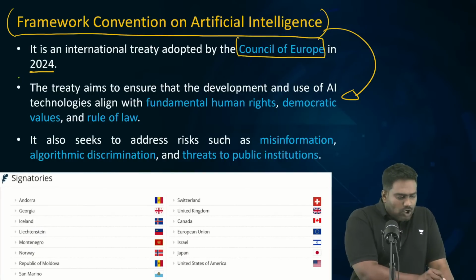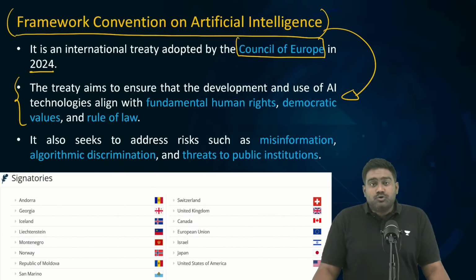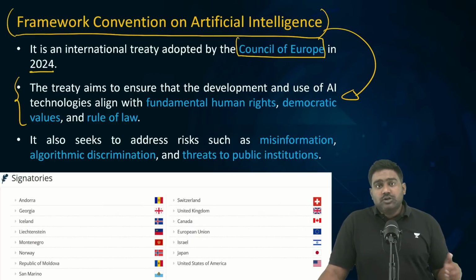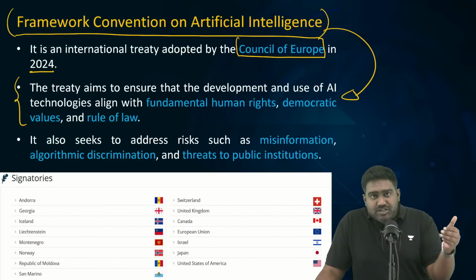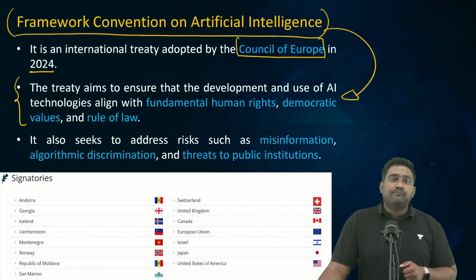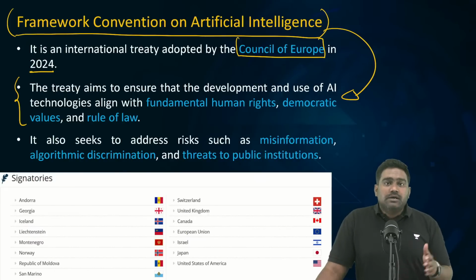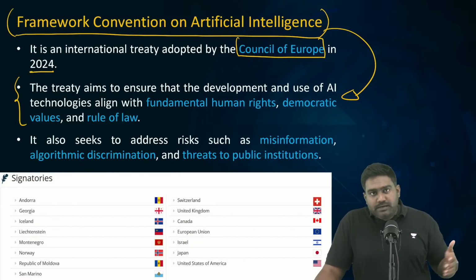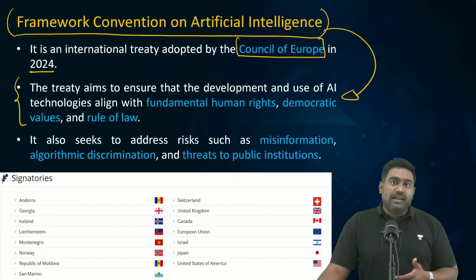So, the large scale adoption of AI is making it easy today to spread fake news, to spread misinformation, to carry out disinformation campaigns, to spread propaganda, to even carry out radicalization or even disrupt elections and manipulate elections. Also, AI tools, which are fed with data, especially generative AI tools, learn from real world data. And all the biases which are present in our real world will be reflected in the AI algorithms as well.